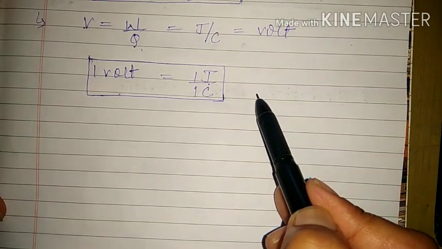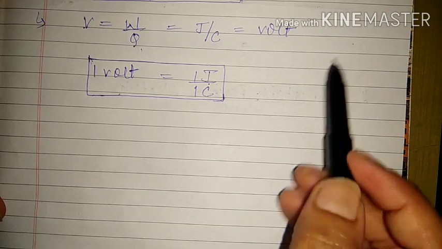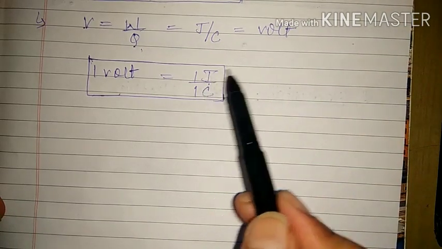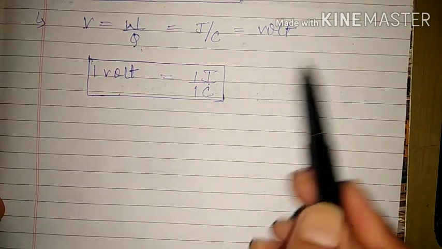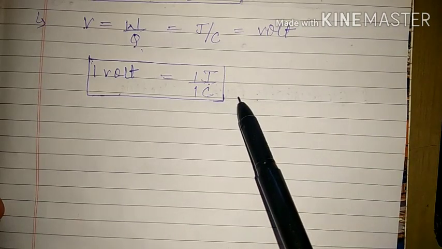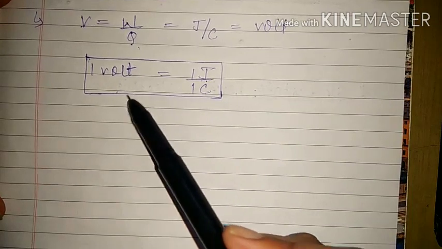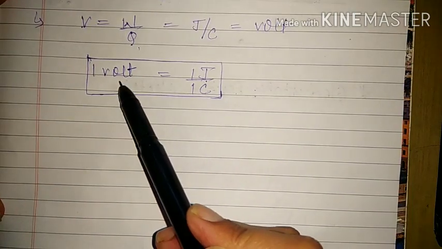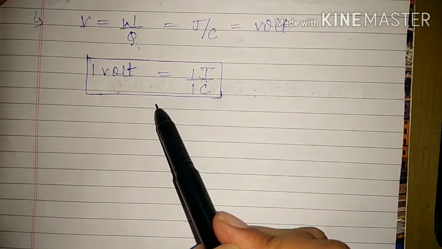And here again, that point means the required point. That means when 1 joule of work is done in bringing 1 coulomb of charge from infinity to that particular point, then it has a potential, or electric potential, of 1 volt. This is the definition of its SI unit.